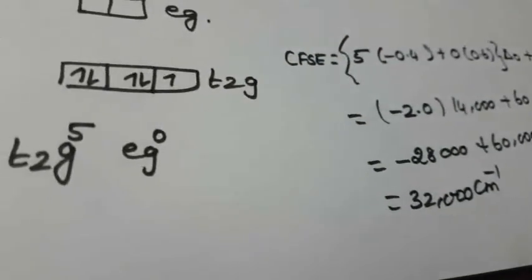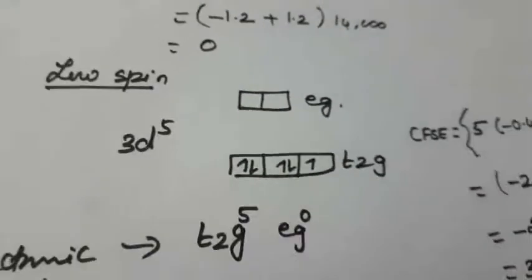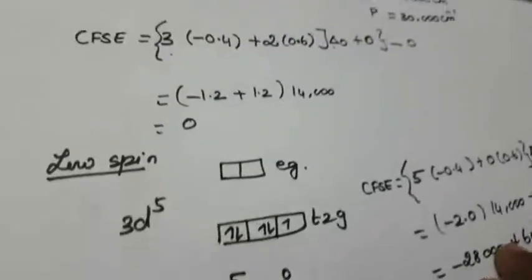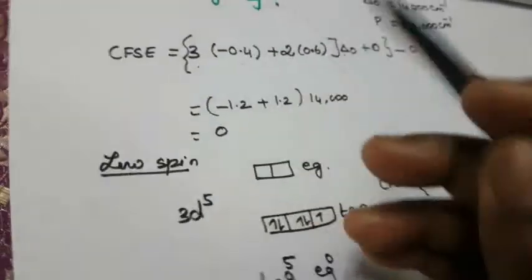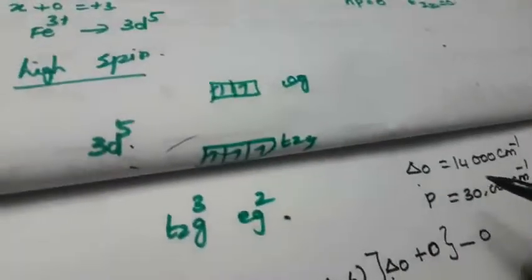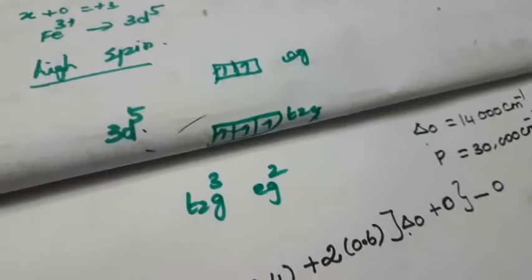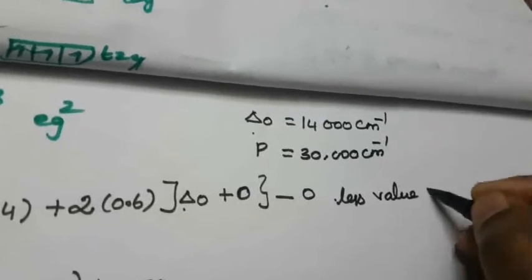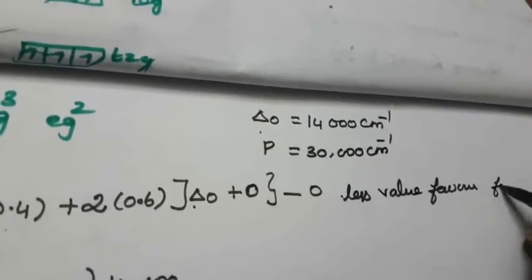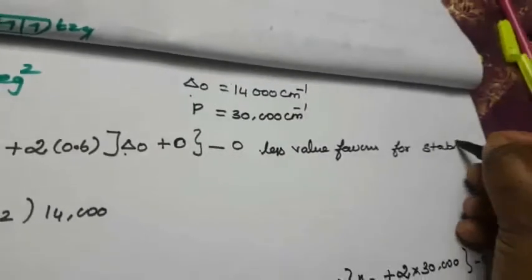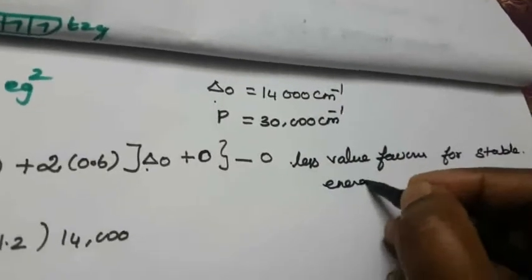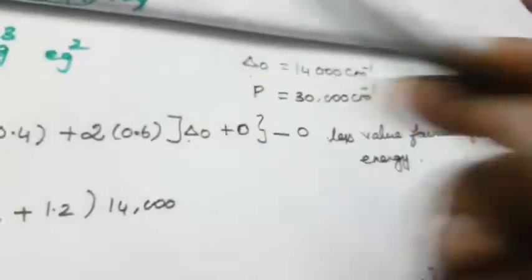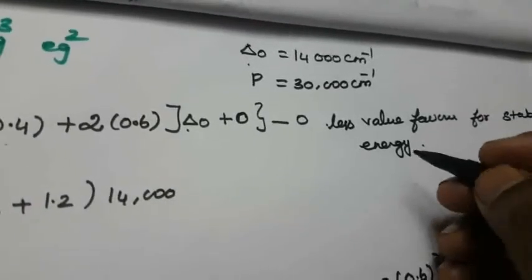So how will we predict that? Which one is the lesser value? A CFSE value that is very low favors the stable energy. So which one is stable? High spin will be stable for the energy. So remember that the lesser value favors stable energy. First, keep in mind the stable energy: lesser value favors stable energy. So which one is the lesser value? High spin will be the lesser value.